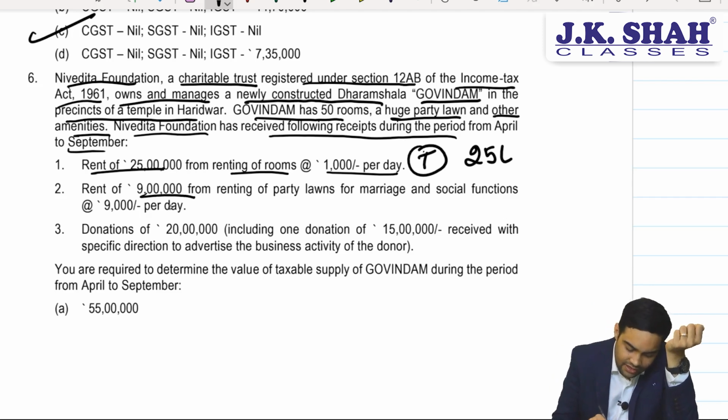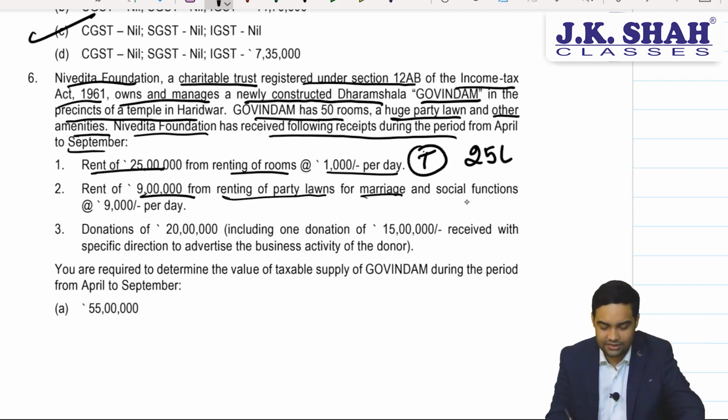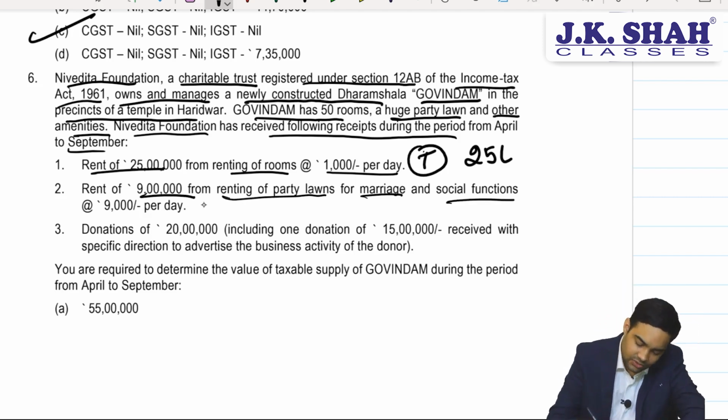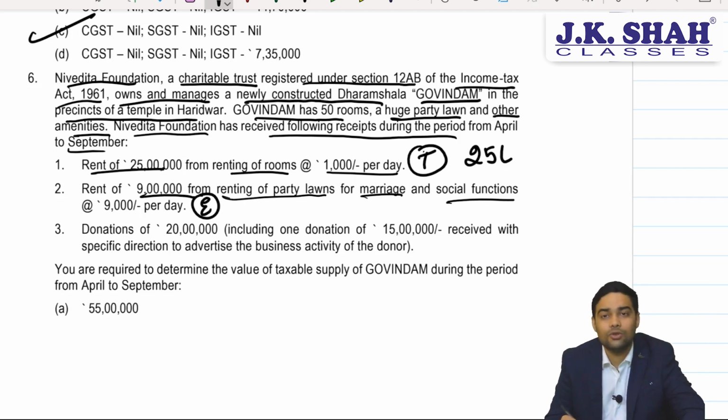Then rent of 9 lakh from renting of party lawns for marriage and social functions, 9000 per day, is exempt, because up to 9999 it would enjoy a relief.